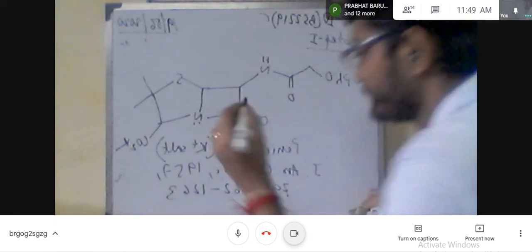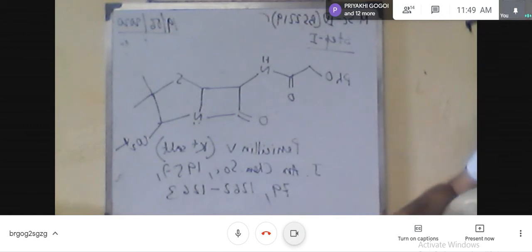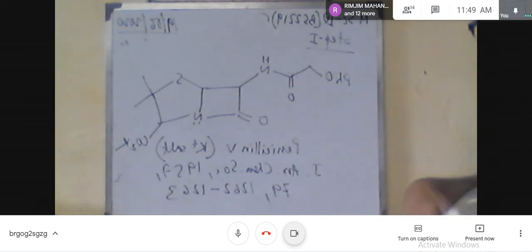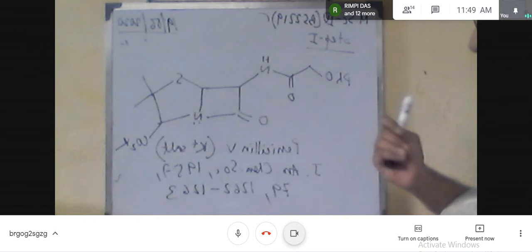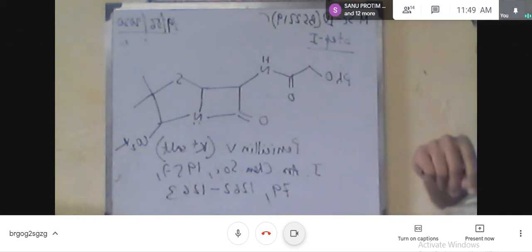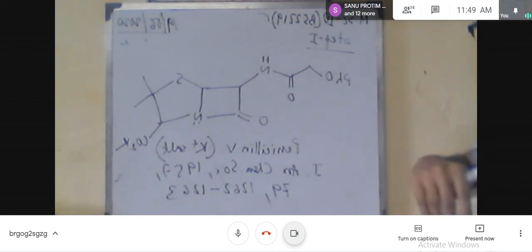So now tell me, is there any doubt during this total synthetic pathway? You can see in your PDF also, there you will get the step by step reaction. So if there is any doubt, you can ask me. Any doubt?